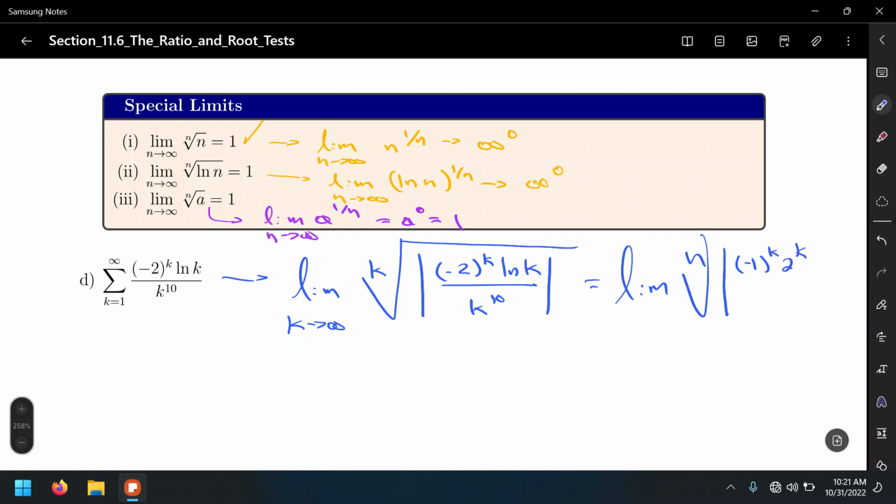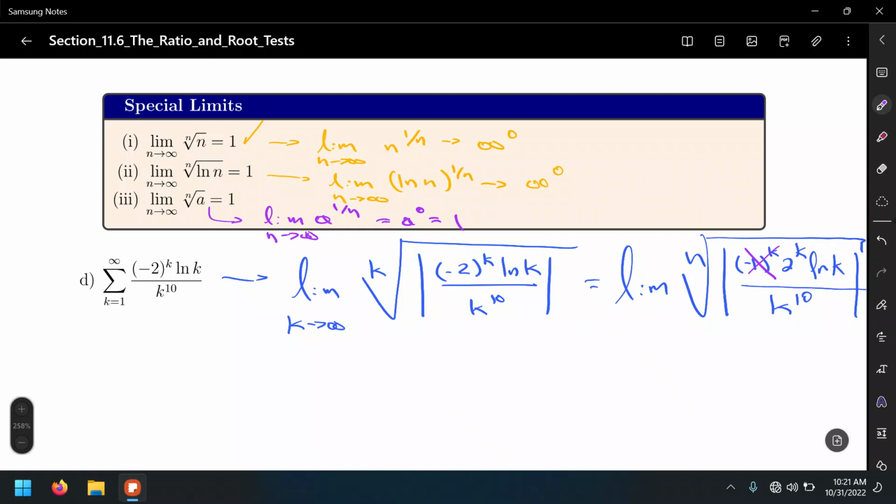So in this case we're using lots of exponents, because this negative 2 is the same as saying negative 1 times positive 2, both factors raised to the k power, so we essentially distribute the power, times ln of k, and we divide this by k to the 10th power. Absolute value, let's close the radical, and in this case we can go ahead and cancel out this alternating factor, and we can get rid of the absolute value bars.